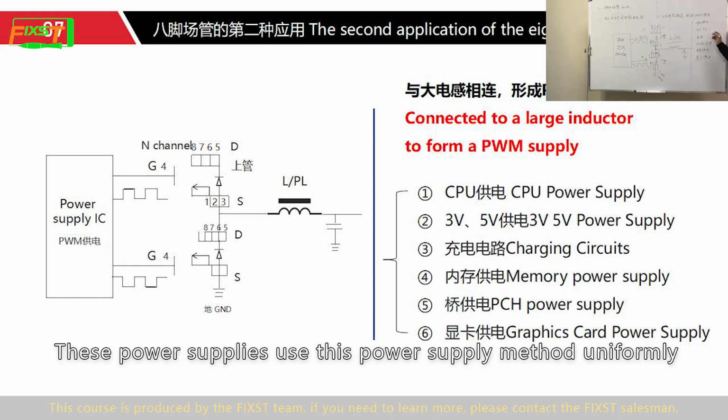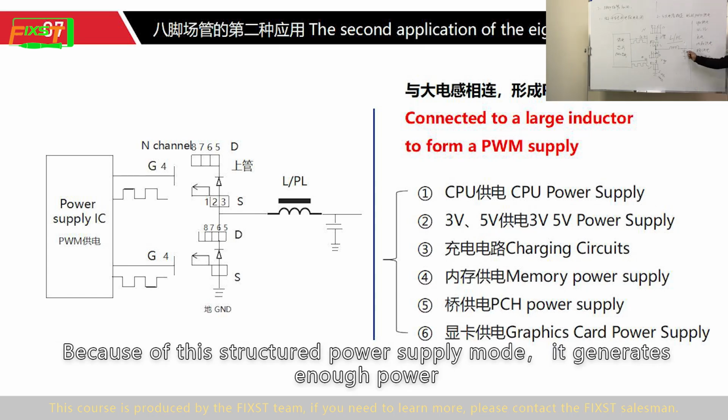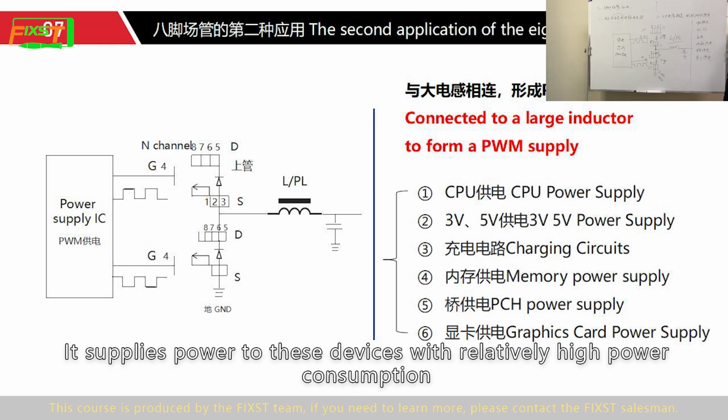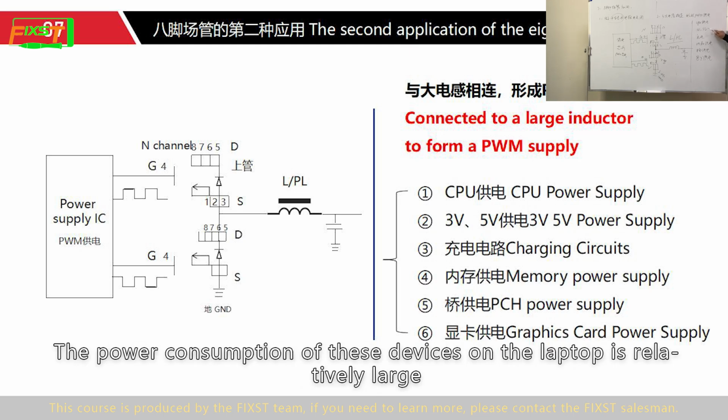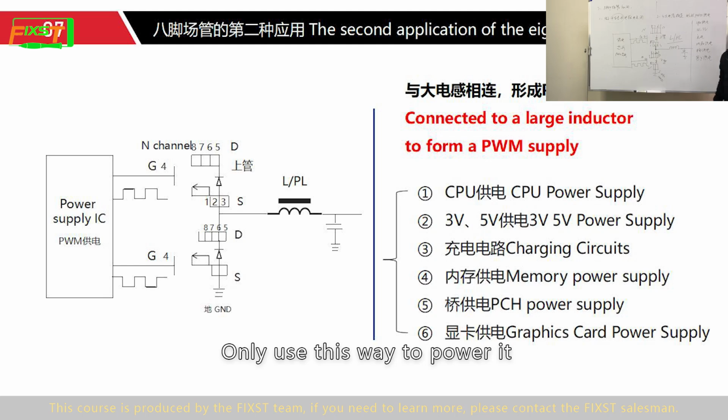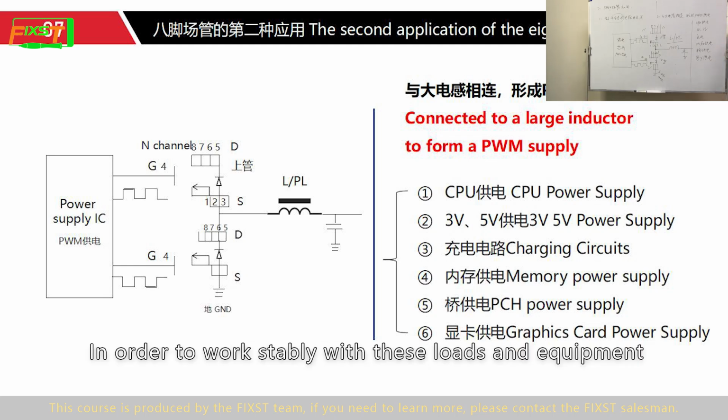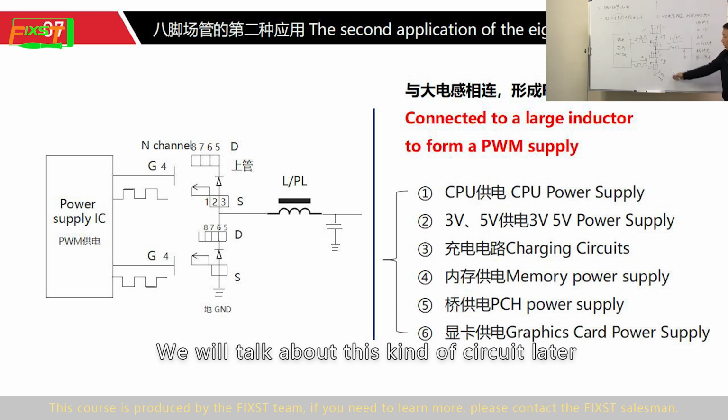These power supplies all use this power supply method. Because of the structured power supply mode, it generates enough power to supply devices with relatively high power consumption. The power consumption of these devices on the laptop is relatively large, so only this way can power them, in order to work stably with these loads and equipment. We will talk about this kind of circuit later.